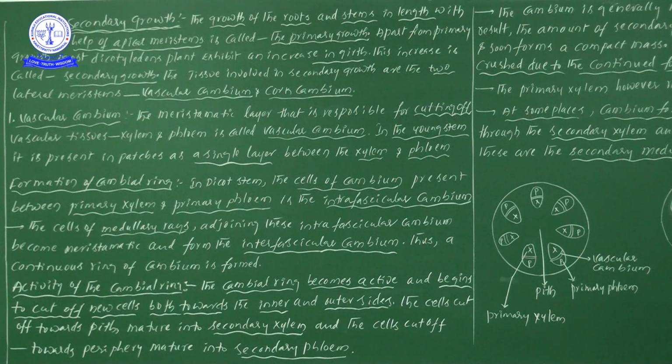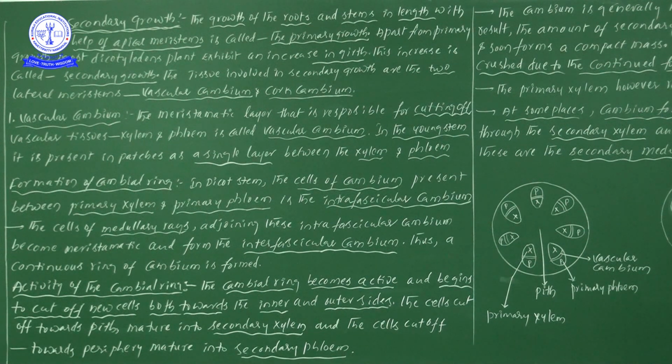So now look: the cambium present between the xylem and phloem, and that particular place helps in the development of intervascular cambium. Inter means in between, so the cambium which is present between the two vascular bundles.